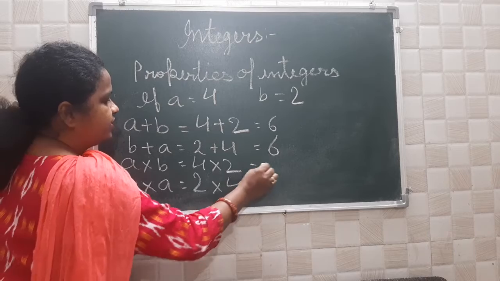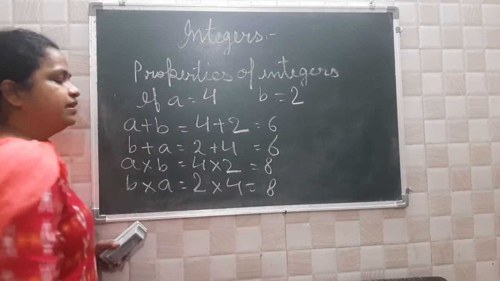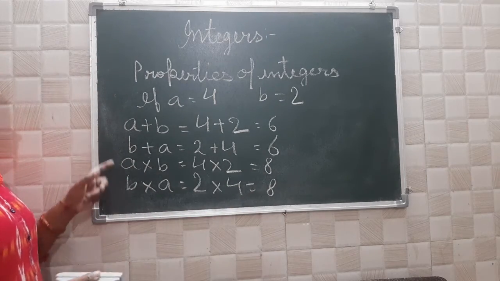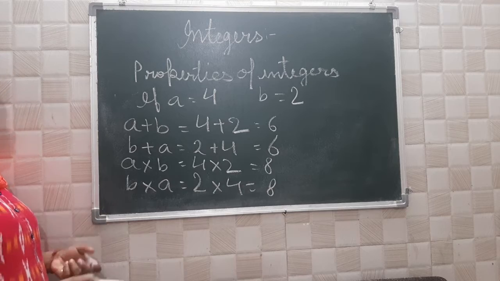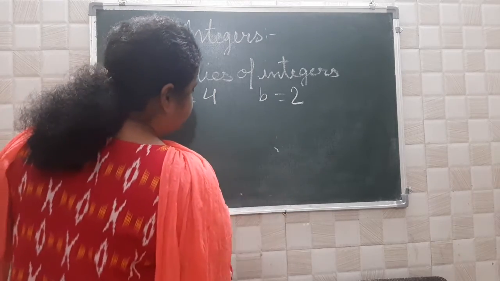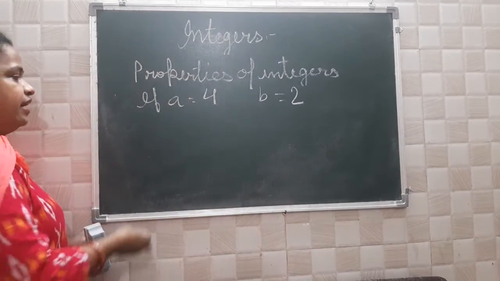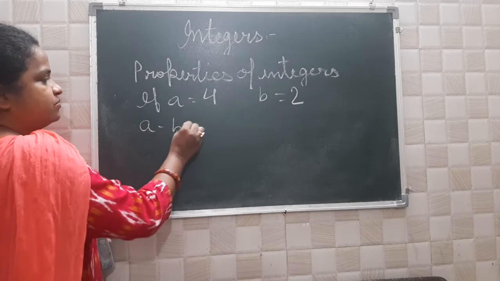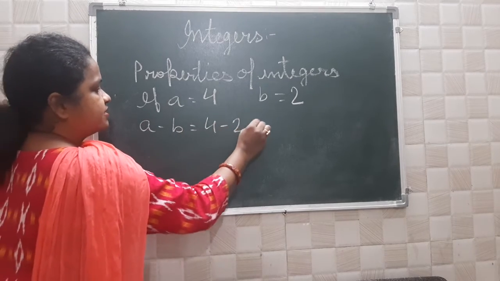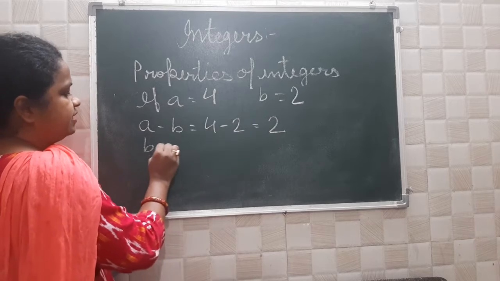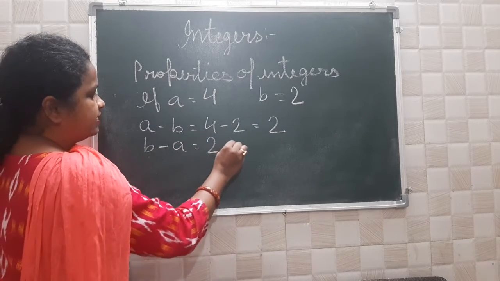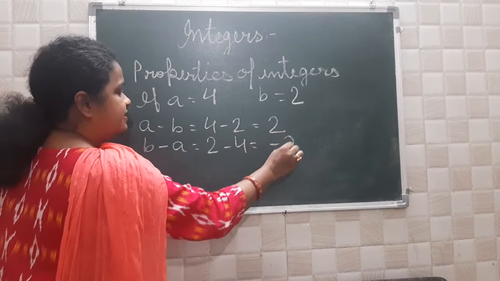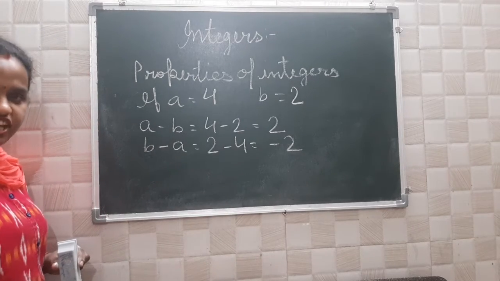In both cases you get 8. It is applicable for addition and multiplication. Now see subtraction. A minus B is 4 minus 2, which is equal to 2. B minus A is 2 minus 4. You will get minus 2, which means the sign is changing.